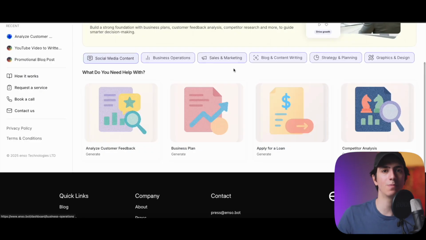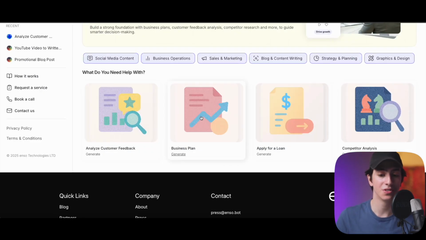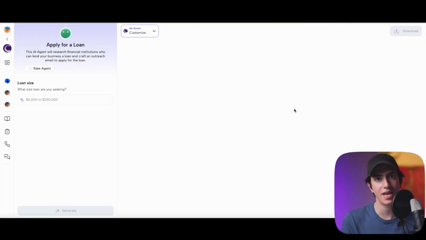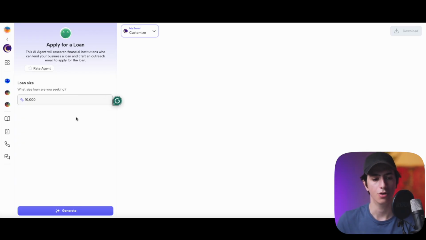This was the business plan AI agent, and I think this was very impressive. Now let's move into applying for a loan, because we mentioned in the business plan agent the fact that we can also create proposals for funding. But let's say that now we want to apply for a loan. So let's say we want to apply for a $10,000 loan.